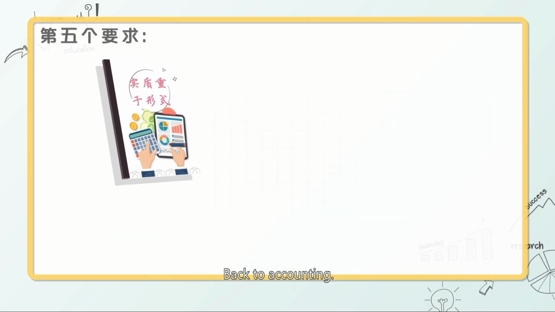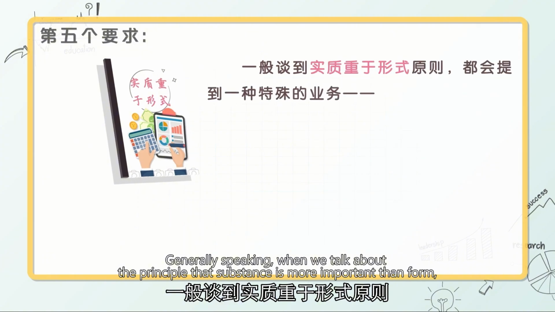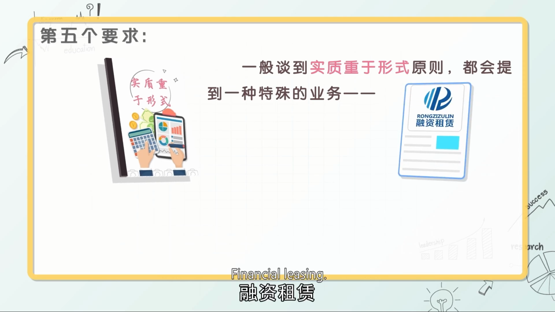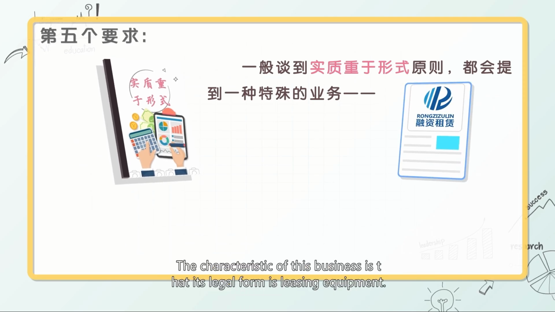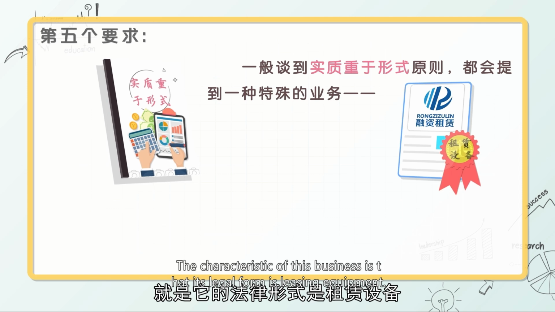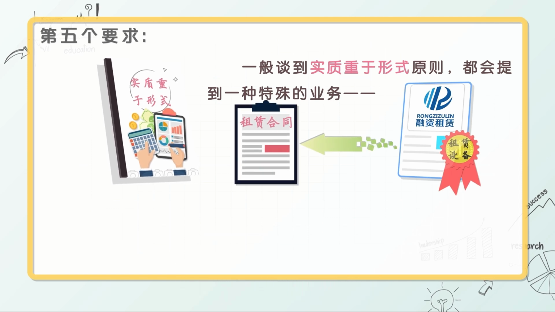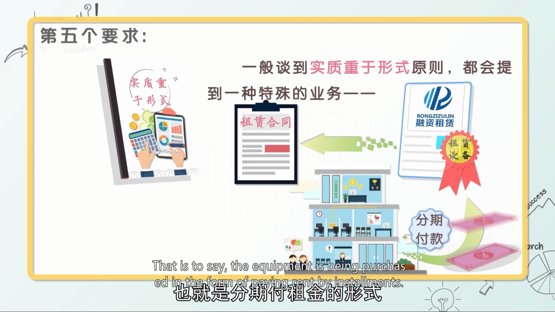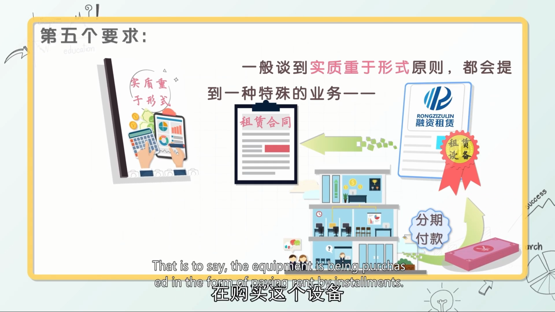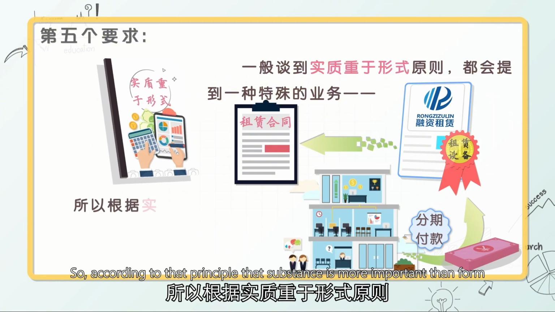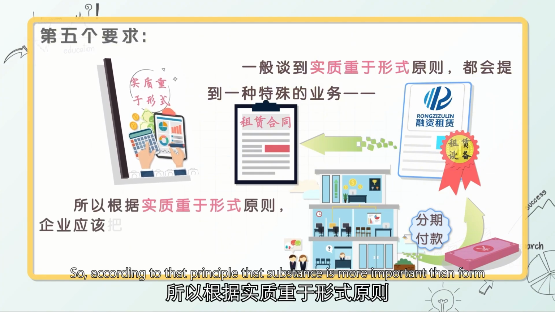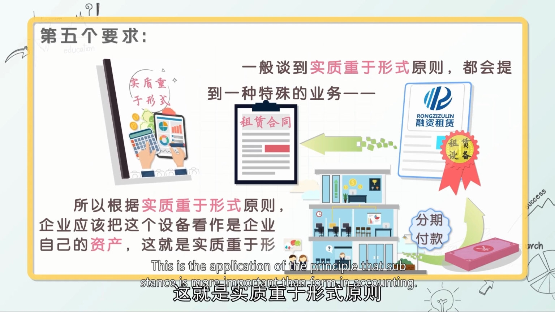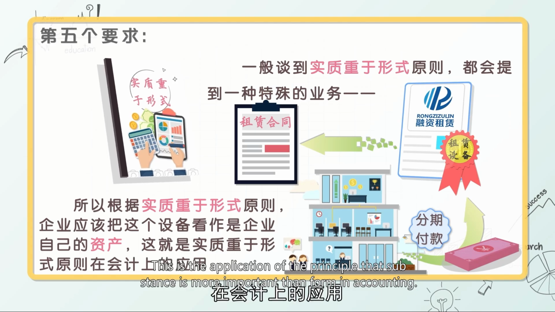Back to accounting. Generally speaking, when we talk about the principle that substance is more important than form, a special kind of business often comes up: financial leasing. The characteristic of this business is that its legal form is leasing equipment, as the lease contract was signed. But in fact, the enterprise is making installment payments. That is to say, the equipment is being purchased in the form of paying rent by installments. So, according to the principle that substance is more important than form, the enterprise should regard this equipment as its own asset. This is the application of the principle that substance is more important than form in accounting.